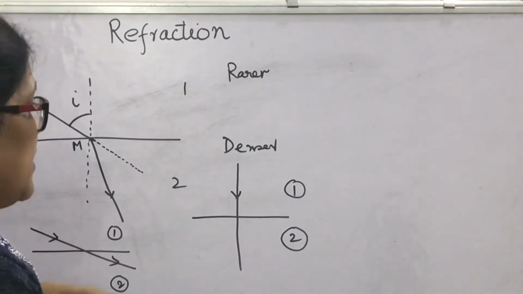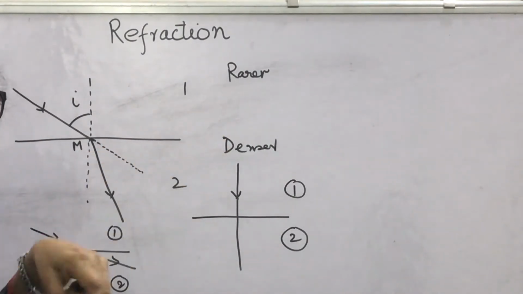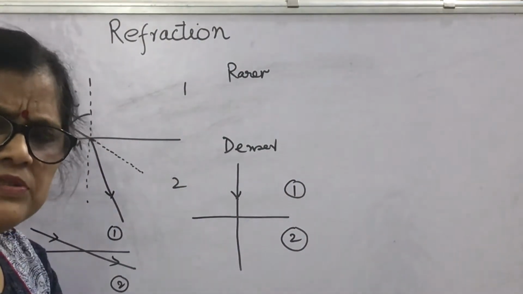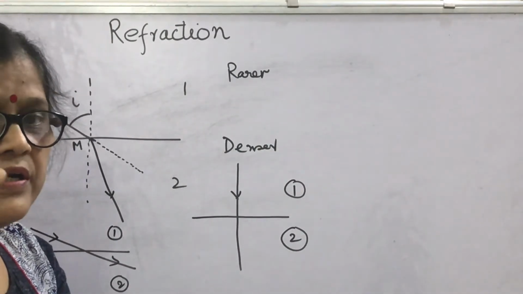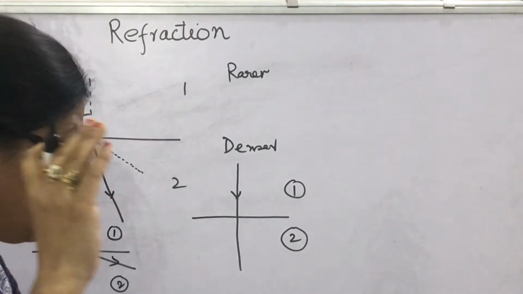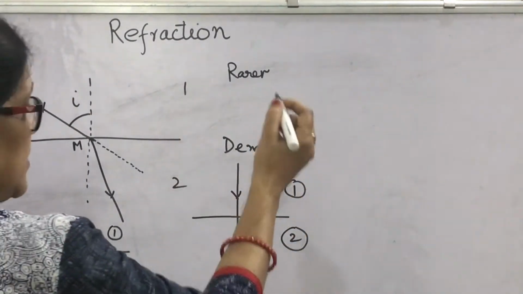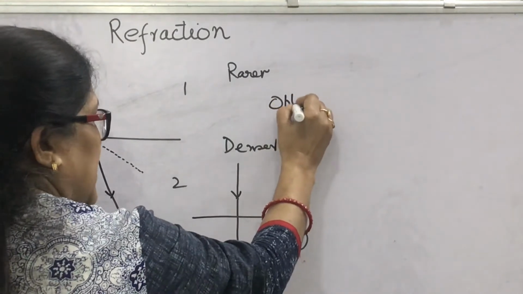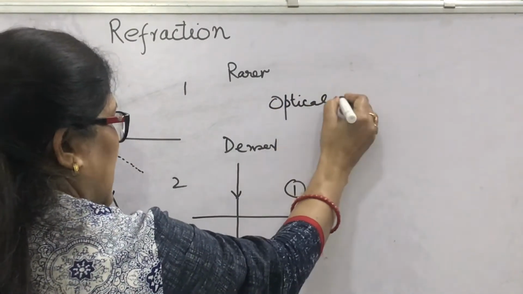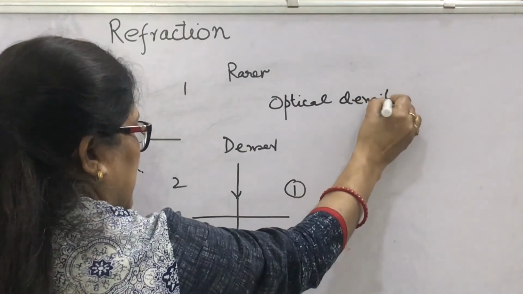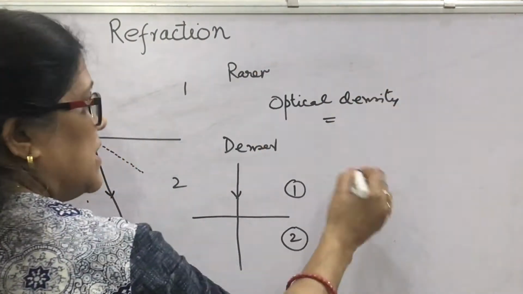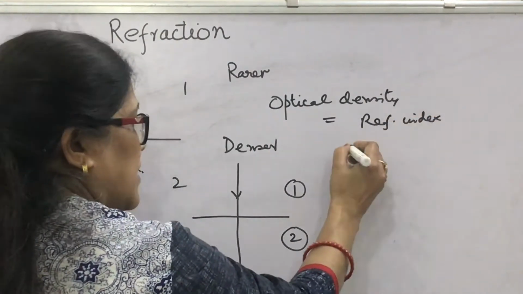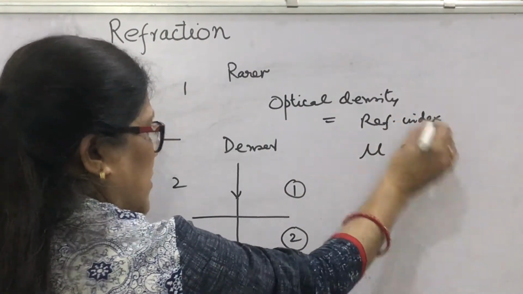What do you mean by optical density? You have to say simply refractive index. The refractive index of the medium is called optical density. So optical density is a term equal to refractive index, which is represented by mu or n.